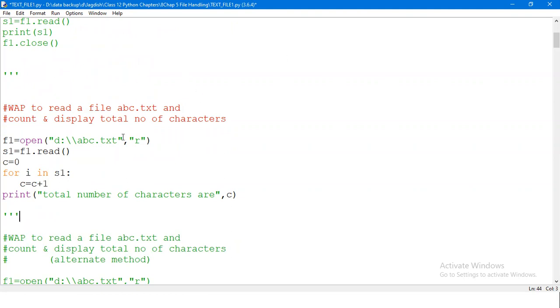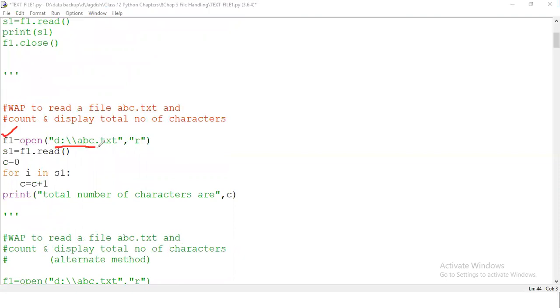As we know, we just need to specify the object F1 equal to open D colon abc.txt comma R. It will open this file in read mode and assign that handler to F1. Then S1 equal to F1 dot read to read the entire content and assign it to S1, because you just need to count the total number of characters. So you can simply set the counter equal to 0. For I in S1, it will read one character at a time, keep on incrementing the counter by 1, and display the total number of characters present in the file.